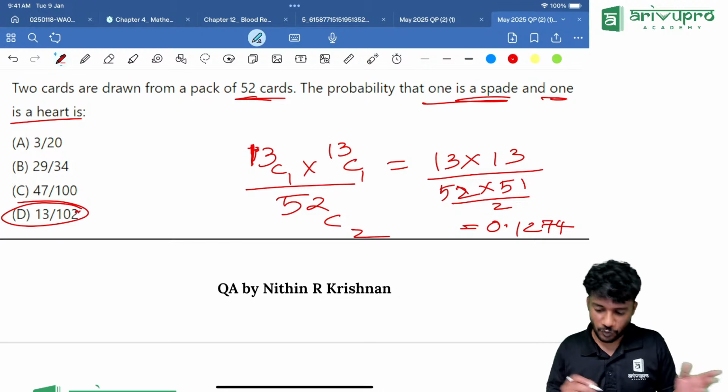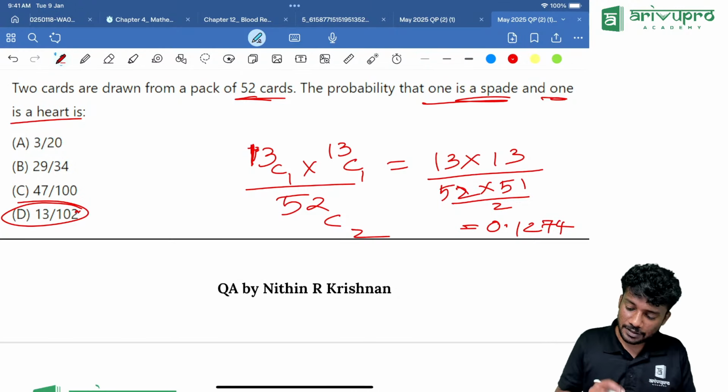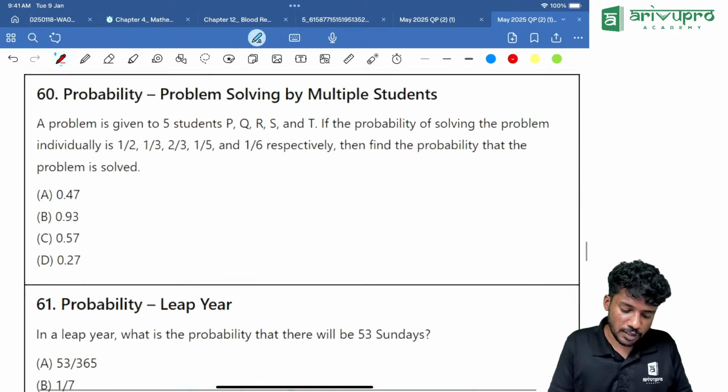0.1274. Yes. While you do this also, you will get the same answer. So we are comparing both and getting the answer. Okay. Yes. Now the next question.